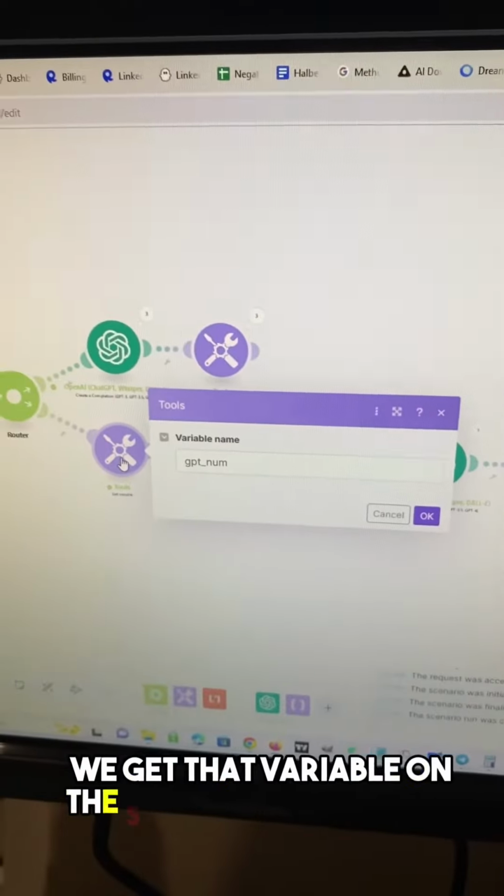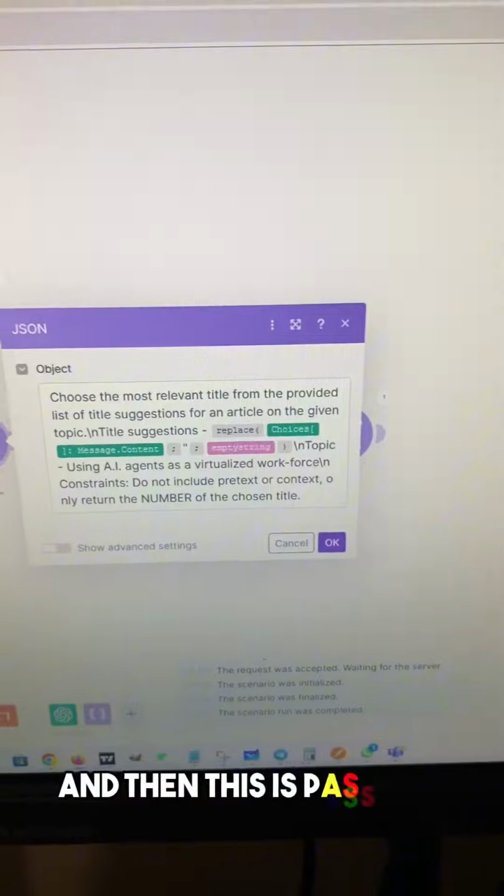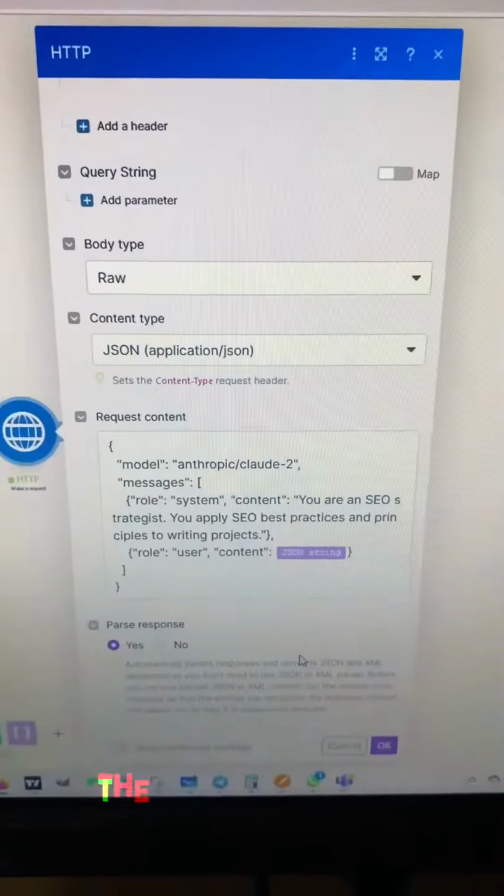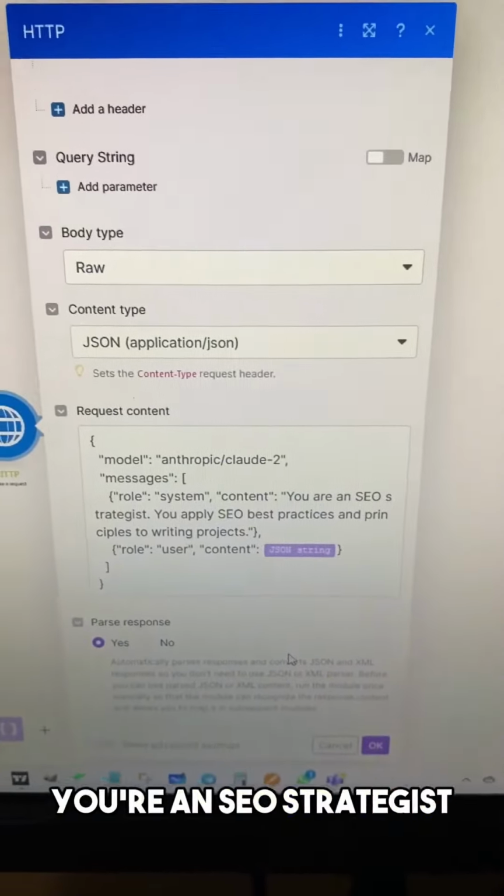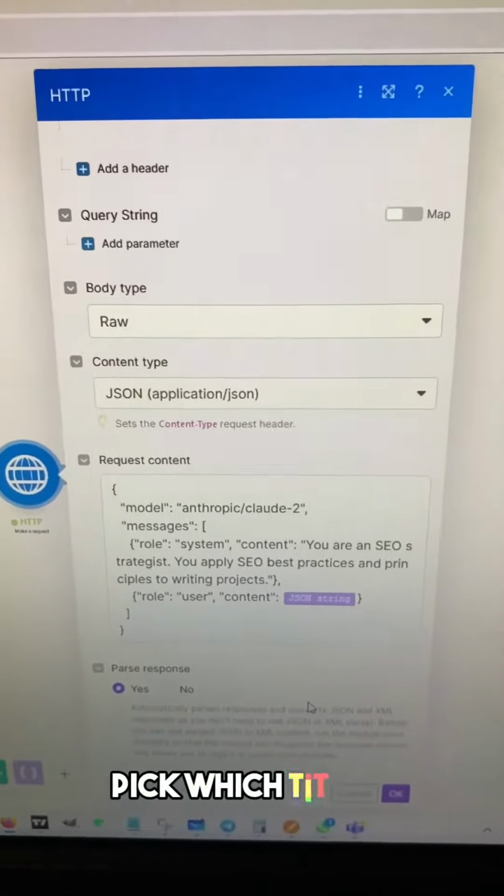We get that variable on the second string of the router. And then this is passed on to Claude 2 using OpenRouter. The system prompt is the same. You're an SEO strategist, and then it asks the exact same thing. Pick which title is the most relevant.